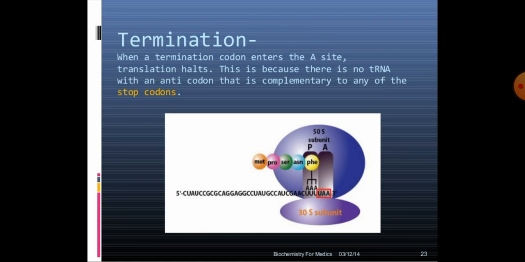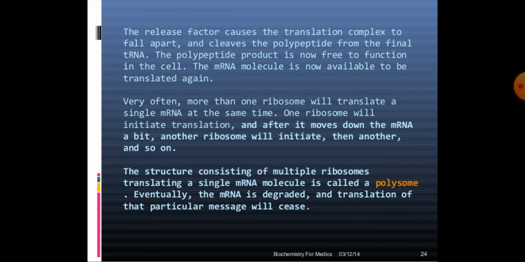The third stage is termination. When a termination codon enters the A site, translation halts. This is because there is no tRNA with an anticodon that is complementary to any of the stop codons. The release factor causes the translation complex to fall apart and cleaves the polypeptide from the final tRNA. The polypeptide product is now free to function in the cell, and the mRNA molecule is now available to be